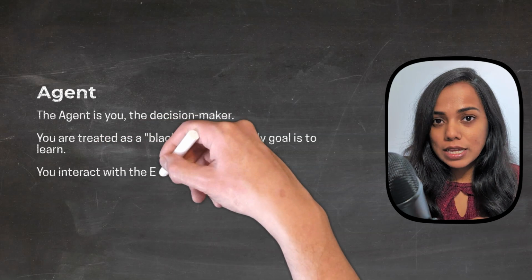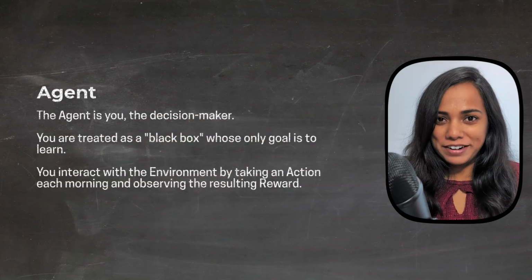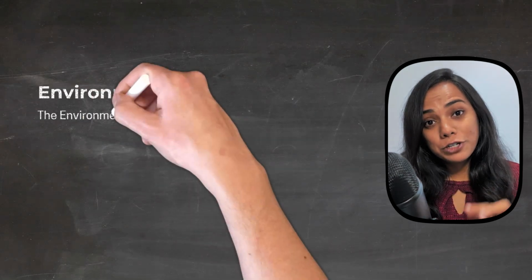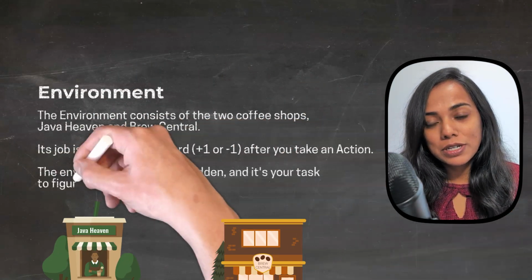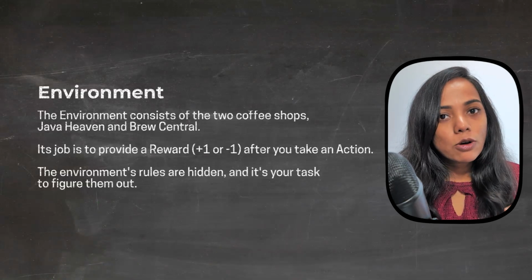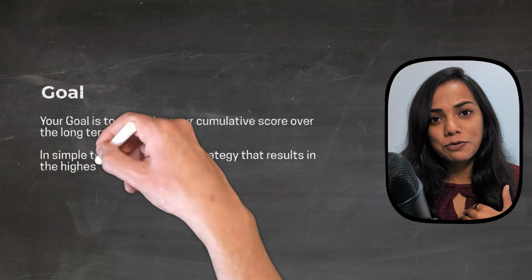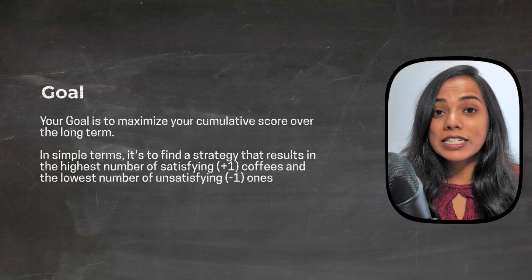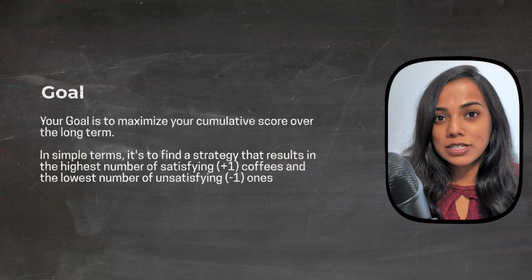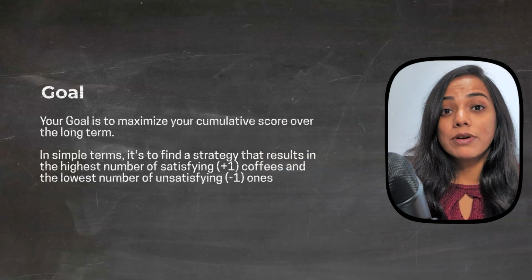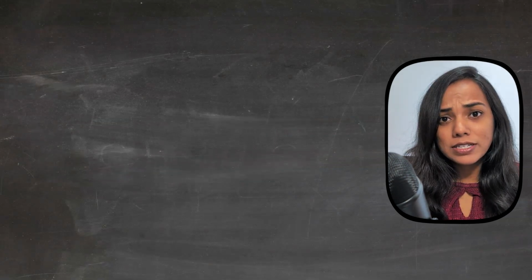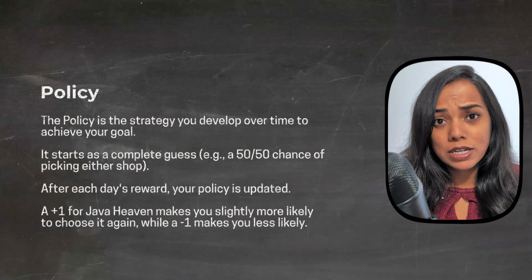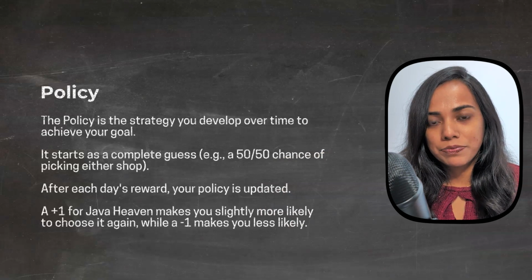In technical terms, the agent is you here, who's deciding between two coffee shops. The two coffee shops you interact with constitute the environment. The goal of reinforcement learning is for the agent to discover an optimal policy, which is a strategy to select actions that maximize long-term rewards. In this simplified example, the policy is assigning probability values for visiting Java Haven or Brew Central.